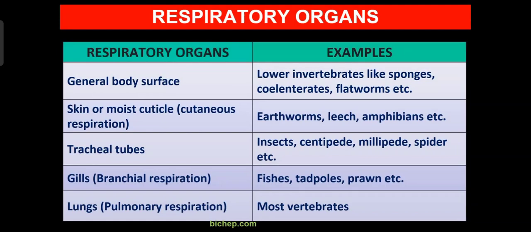If you take the example of fishes, tadpoles or prawns, all of them respire through the gills. Respiration through the gills is called branchial respiration. And mostly all vertebrates respire through the lungs. Respiration through the lungs is called pulmonary respiration.